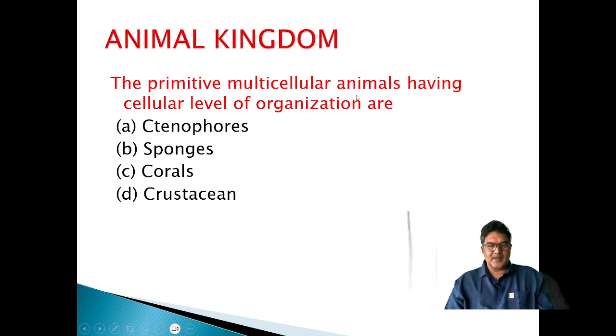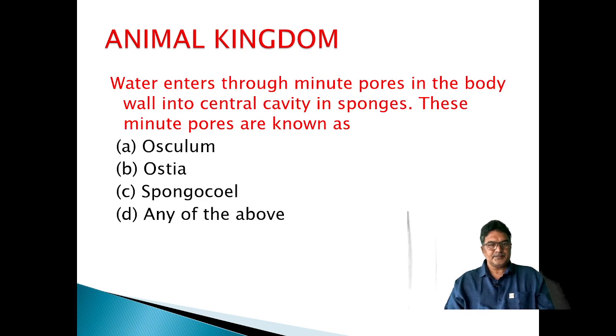Primitive multicellular animals having a cellular level of organization are sponges. Water enters through minute pores in the body wall into the central cavity of sponges. The central cavity is known as spongocoel, and the osculum is the exit pore. Water exits through the osculum. Here, what is asked is the minute pores through which water enters, that is ostia.